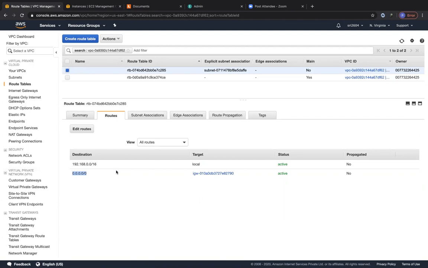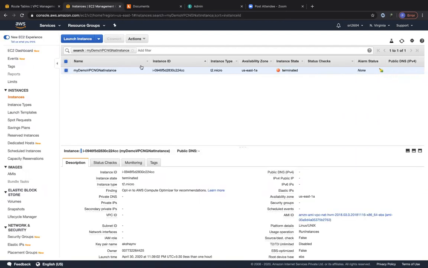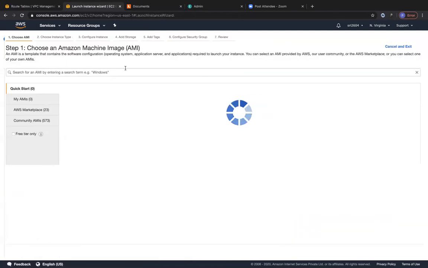So the next step that we are going to do is launch an EC2 instance into this particular VPC, right? And we already have two EC2 instances residing in our previous VPC, one within the public subnet and one in the private subnet. So over here, we are going to launch only one instance into this particular VPC. So let me go ahead and launch an instance.